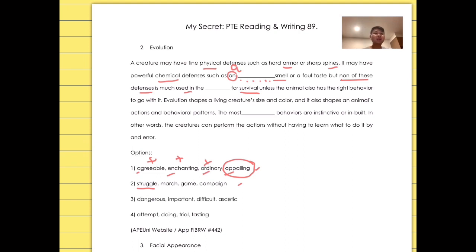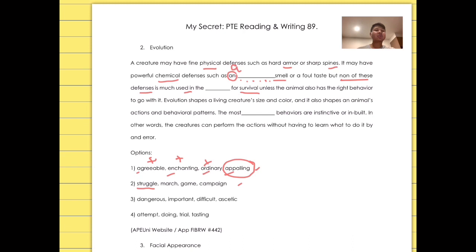Evolution shapes a living creature's size and color. It means that evolution has an important influence on the way that somebody or something develops. So evolution has an influence on a living creature's size and color, and it also has an influence on an animal's actions and behavioral patterns.